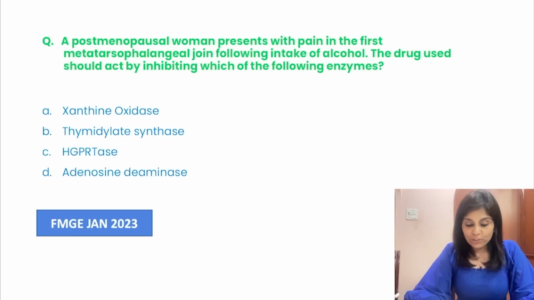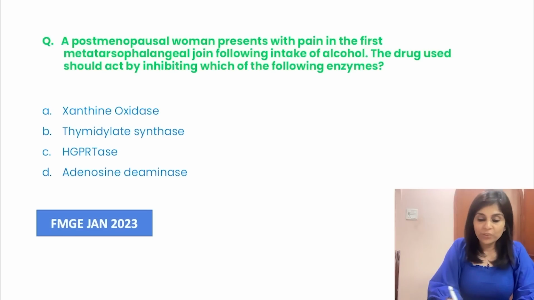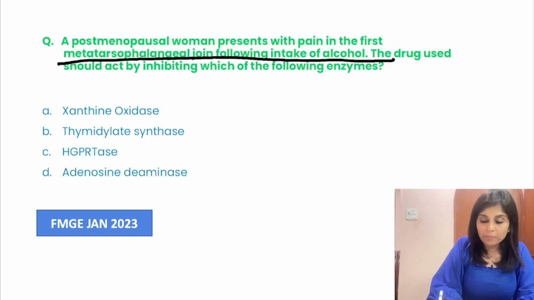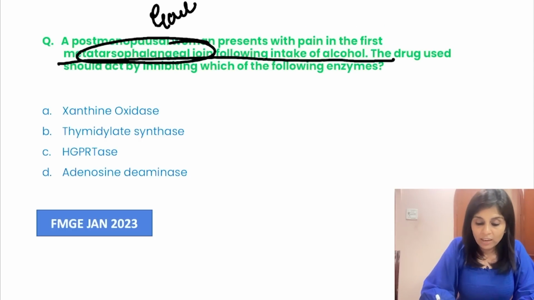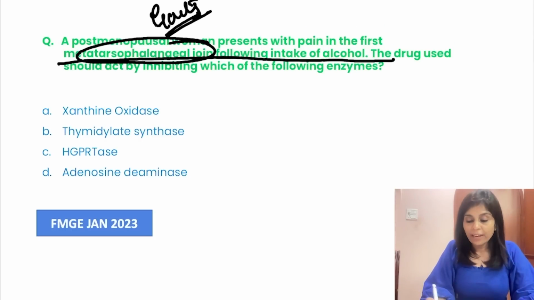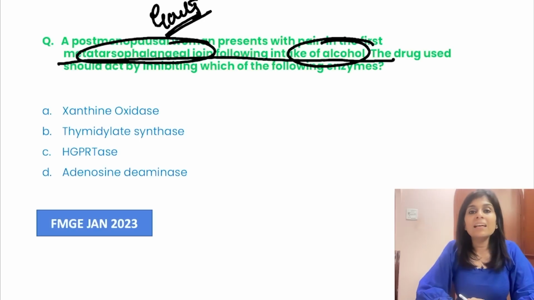Okay, so another FMG Jan 2023 MCQ. A post-menopausal woman presents with pain in the first metatarsophalangeal joint following intake of alcohol. So can you summarize it so far? First metatarsophalangeal joint, what is the clue? It is gout, gouty arthritis. And you know, gout gets precipitated by alcohol.